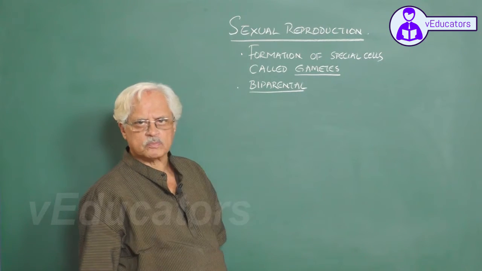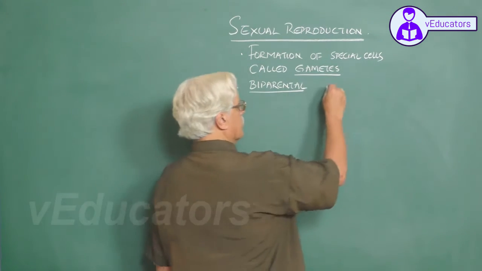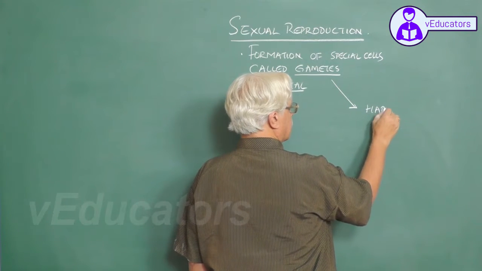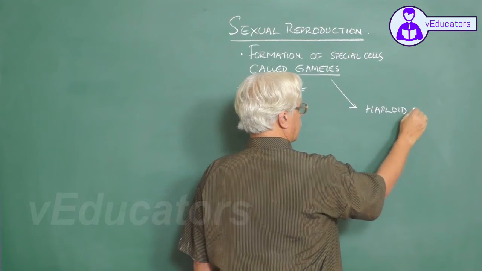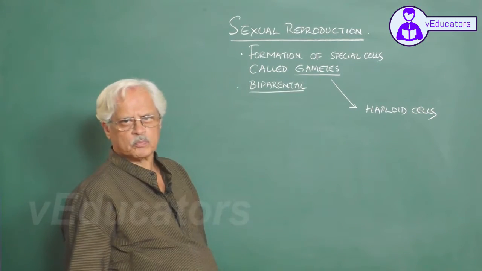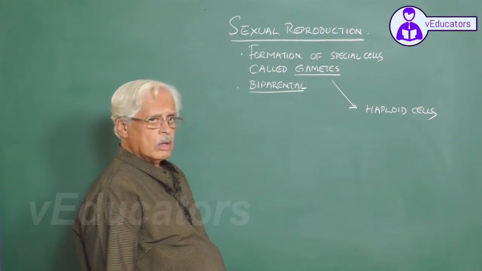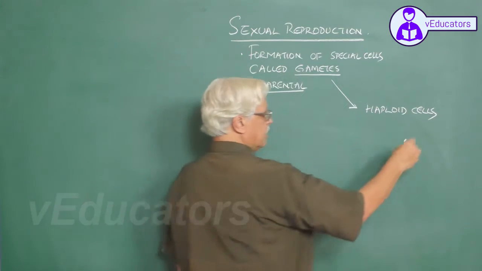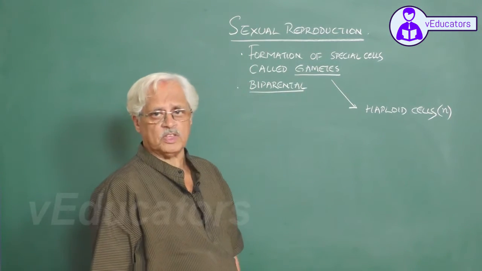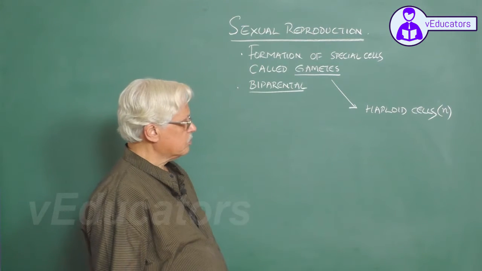These gametes are haploid cells. Haploid cells means they contain half the number of chromosomes, n number of chromosomes.